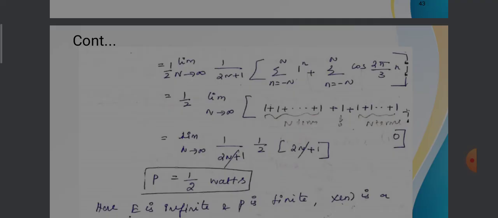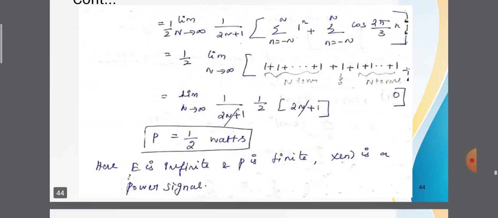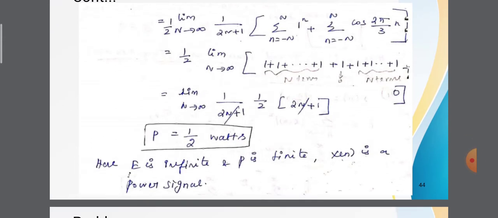So therefore, limit n tends to infinity 1 divided by 2n plus 1 into 1 by 2 into 2n plus 1. The first term, the summation expanded, has n number of ones on the negative side and n number of ones on the positive side, and when n is equal to 0 the value is 1. So the total number of ones is 2n plus 1. Now the 2n plus 1 gets cancelled, so the power is equal to 1 by 2 watts.